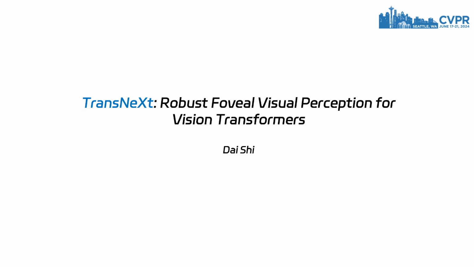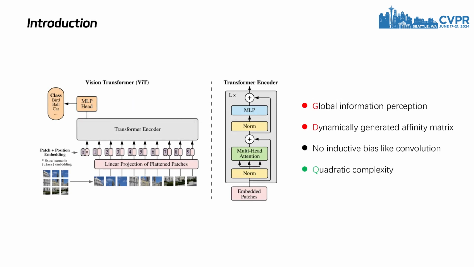Hello, everyone. I am delighted to introduce our latest work accepted by CVPR 2024, TransNeXt: Robust Foveal Visual Perception for Vision Transformers. As we all know, the vision transformer has emerged as a popular backbone architecture for various computer vision tasks in recent years. The vision transformer model comprises two key components: the self-attention layer as its token mixer, and the MLP layer as its channel mixer.